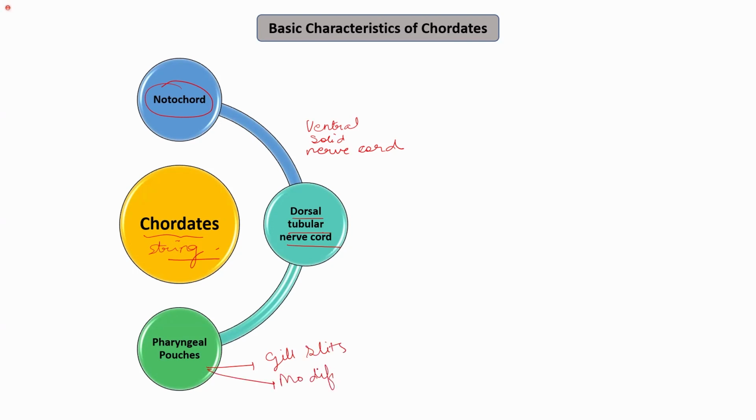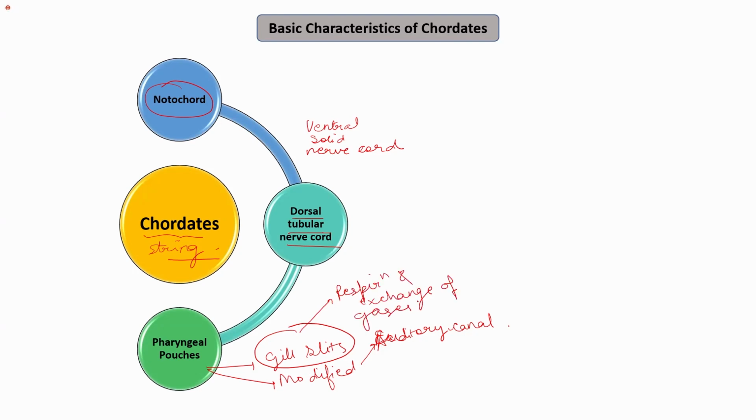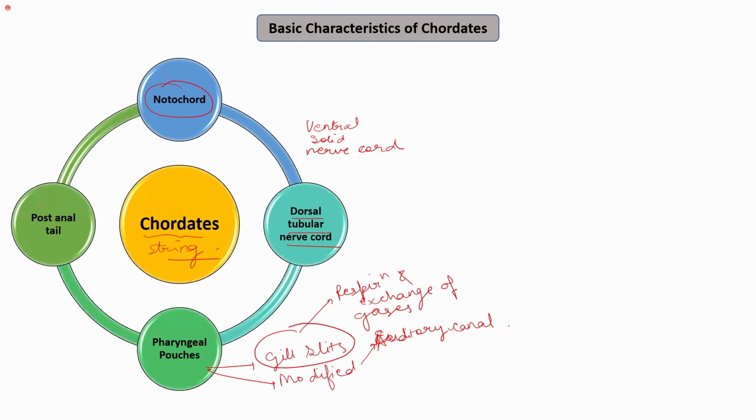For example, they become part of the auditory canal in humans. So pharyngeal pouches may be present in the form of pharyngeal gill slits, where they allow respiration and exchange of gases, or they may be modified. The next feature we discussed was the post-anal tail, which is present in the chordates.